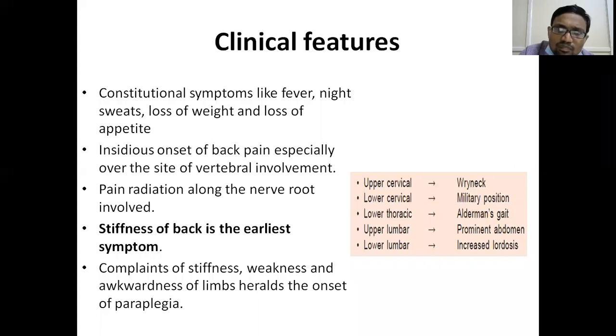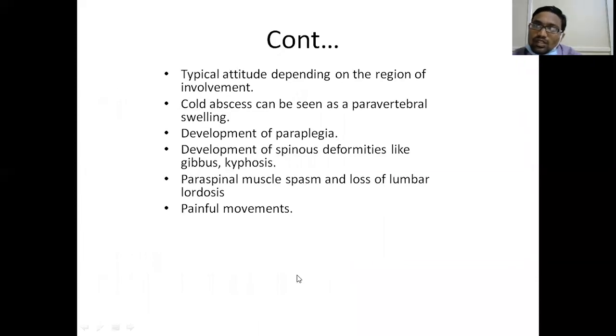You should also look at the neurological involvement, and different maneuvers have to be done. But if the patient has clumsiness of walking, or feels heaviness of the lower limbs, that indicates that this patient is going from back pain to paraplegia, which we have to intervene in very, very early. You can see the typical attitude based on the region of involvement, cold abscess formation, paraplegia development, that you have to clinically examine first, and then other deformities like kyphotic deformity.